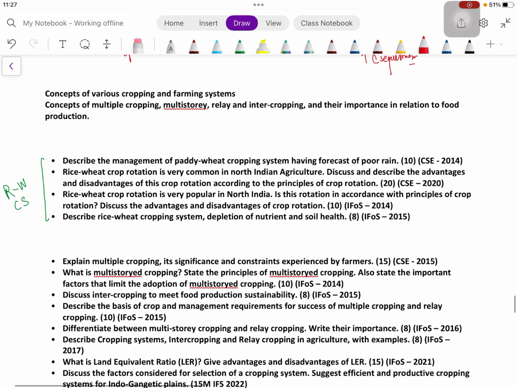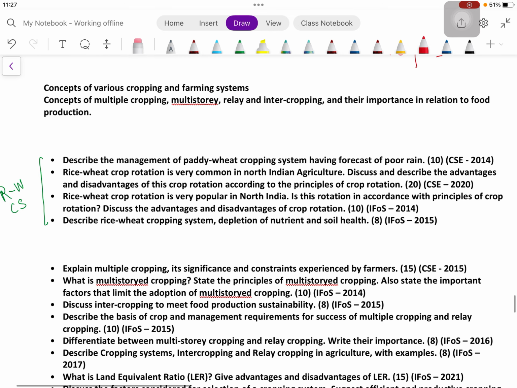The new topic is cropping and farming systems. In the UPSC syllabus, the heading is concepts of various cropping and farming systems. And in the OPSC syllabus, the heading is concept of multiple cropping, multi-story, relay, and intercropping, and their importance in relation to food production.